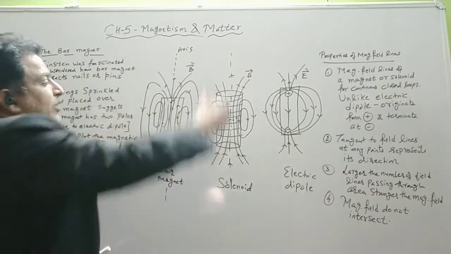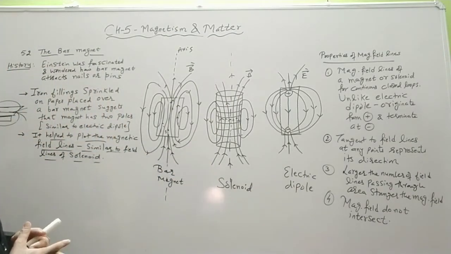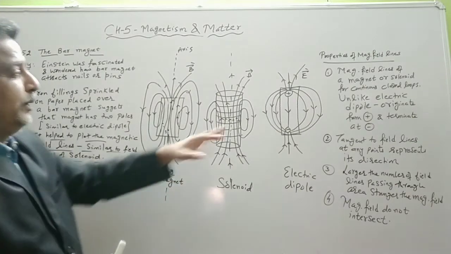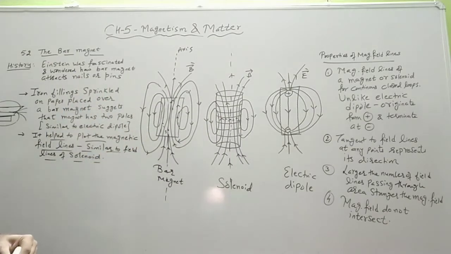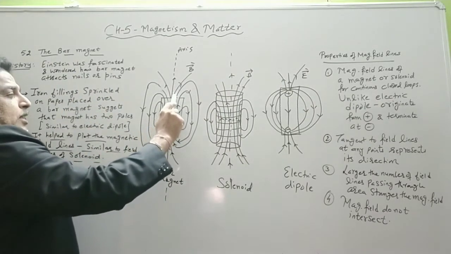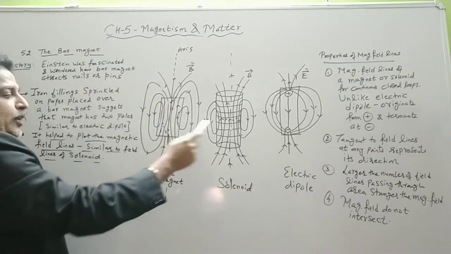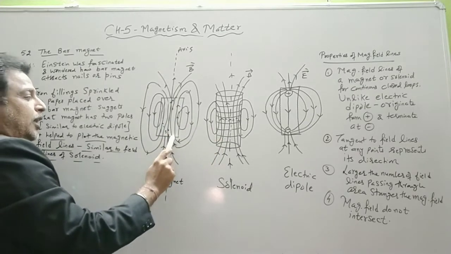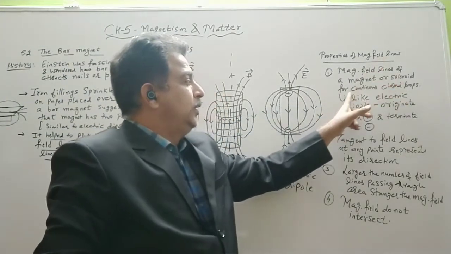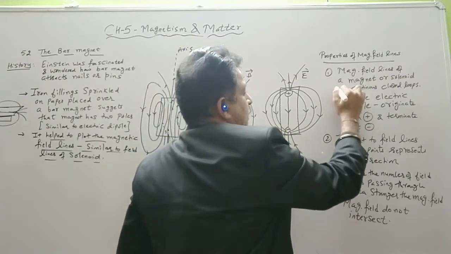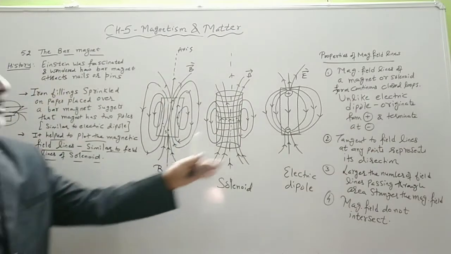Here the solenoid is made vertical, and in the first chapter we studied electric dipoles. Now what is the difference here? We have the properties of magnetic field lines. There is only one difference: the magnetic field lines originate from north and do not terminate at south. Inside the bar magnet or solenoid, they again form a closed loop. So the magnetic field lines of a magnet or solenoid form continuous closed loops, which is unlike the electric dipole.